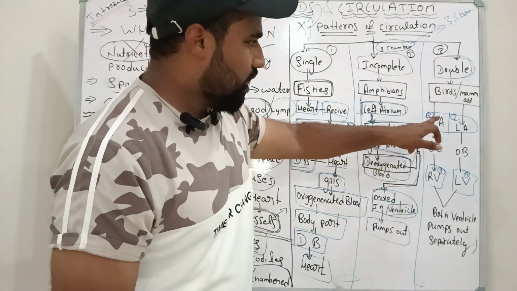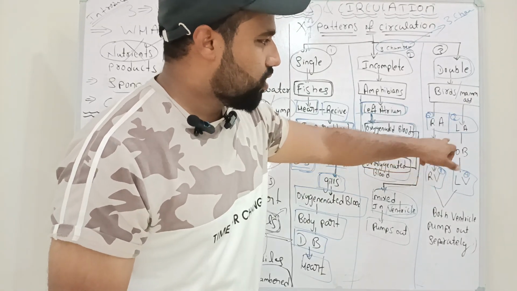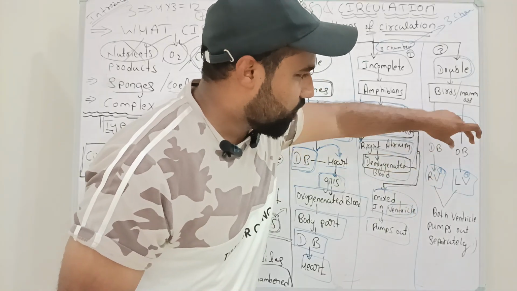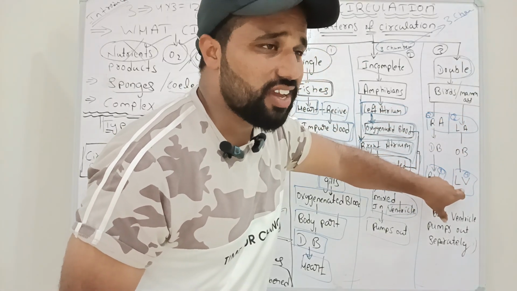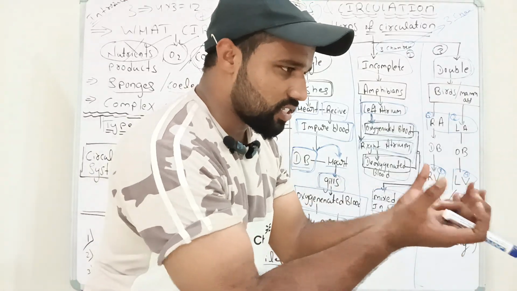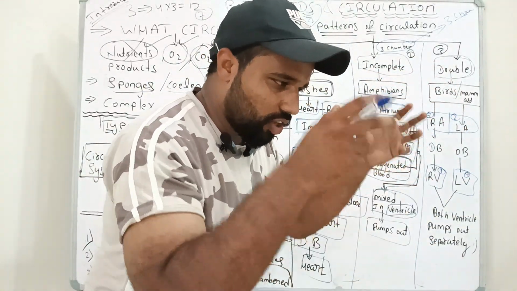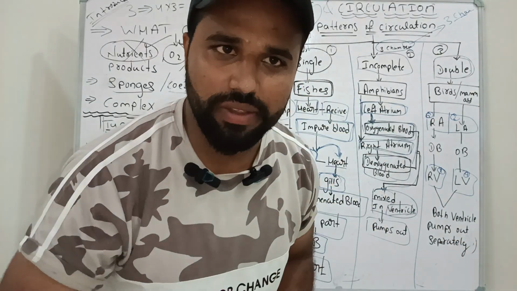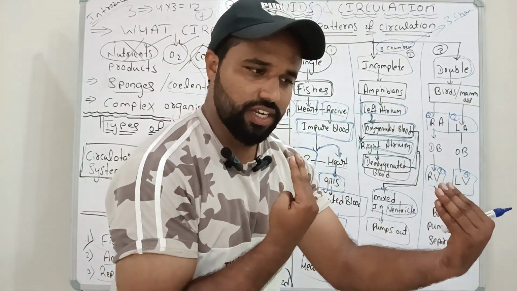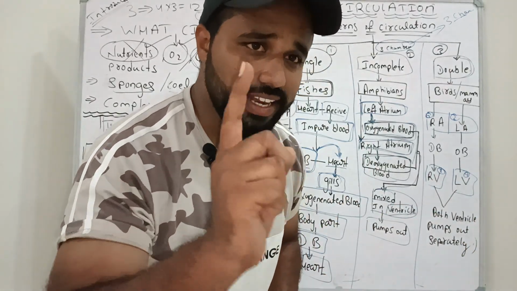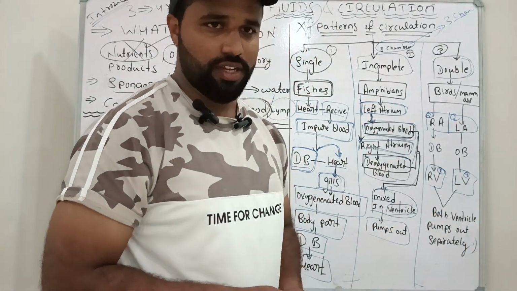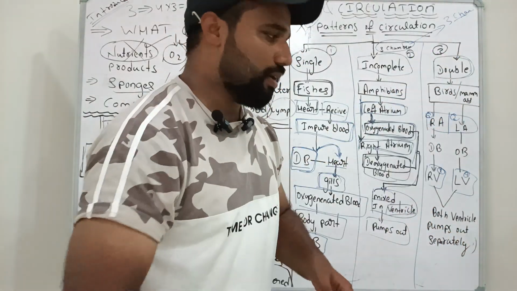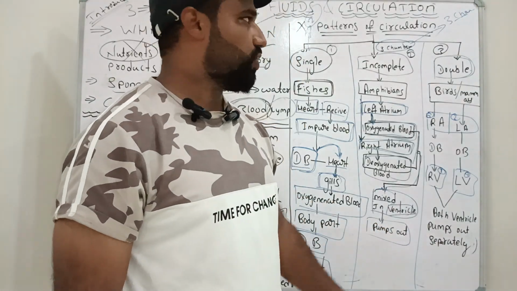What is the simple mechanism? The right atrium receives deoxygenated blood, and the left atrium receives oxygenated blood. Deoxygenated blood enters the right ventricle, and oxygenated blood enters the left ventricle. Both ventricles are separate. One more question they ask in the NEET examination: both ventricles are separated with the help of one layer, called what? The septum. Both ventricles again contract, and the blood is pumped out separately, towards the lungs and the body. So this is called double circulation.